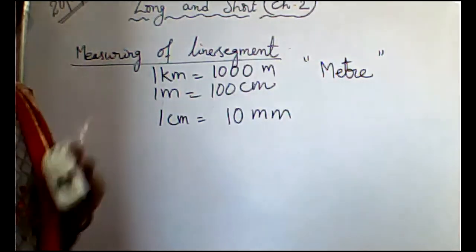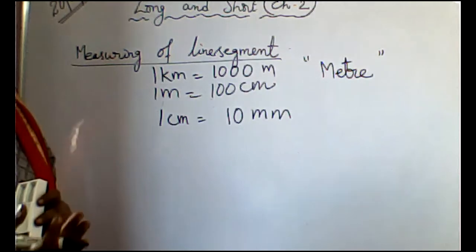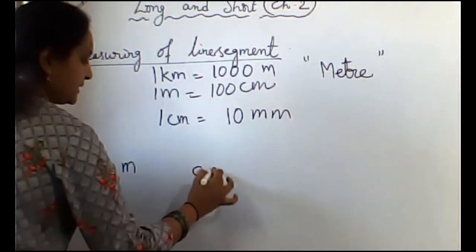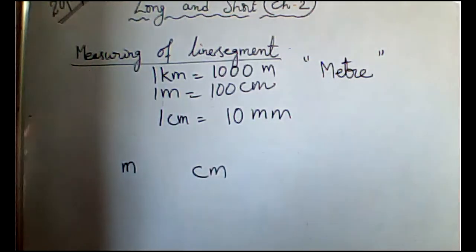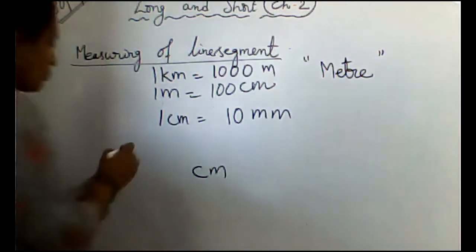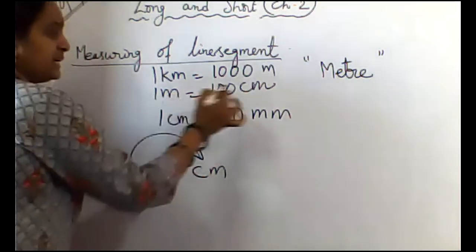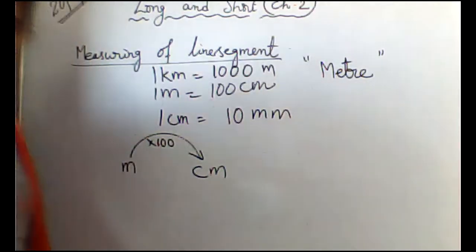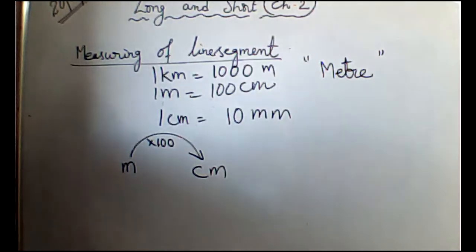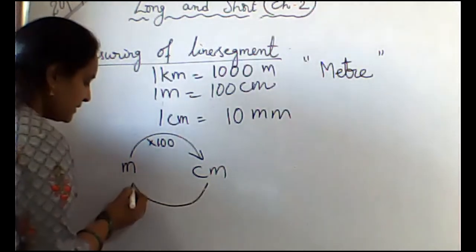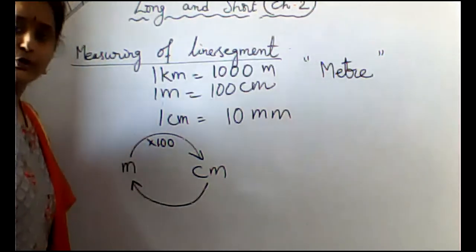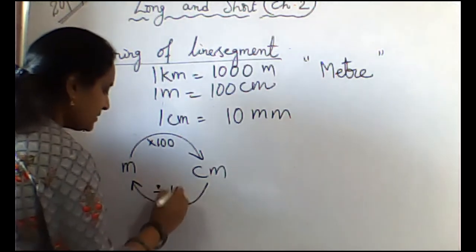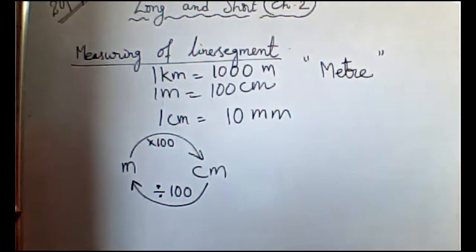Now, suppose we want to convert meters to centimeters, what will we do? 1 meter equals how many centimeters? 100. So multiply with 100. Suppose we want to convert centimeters to meters, what do we have to do? Divide with 100.